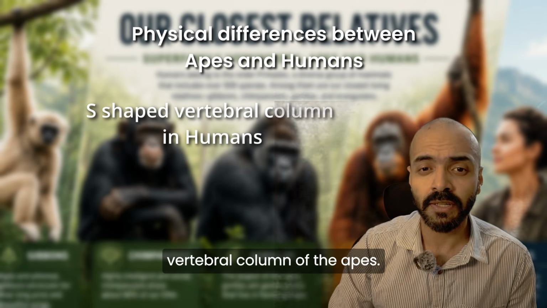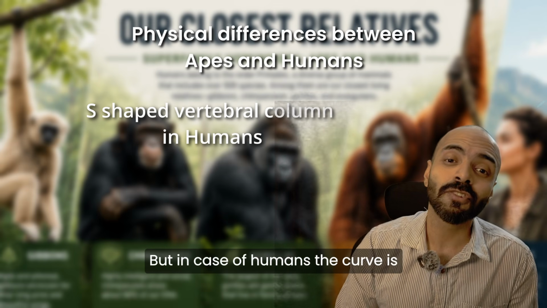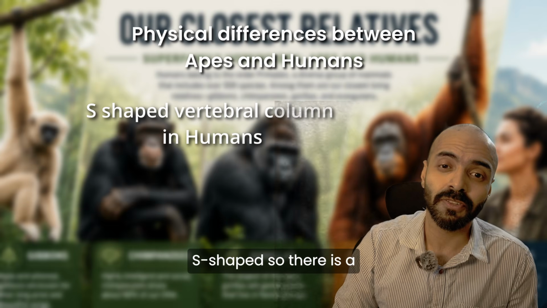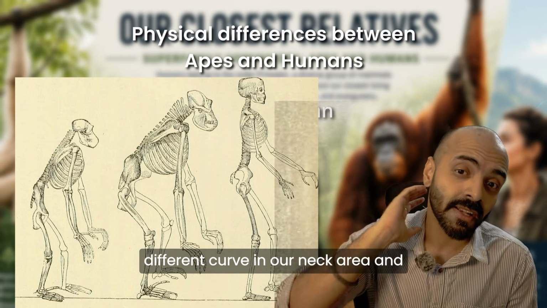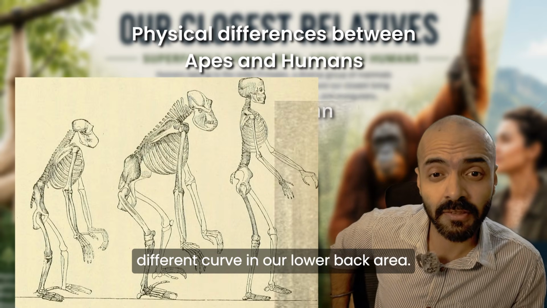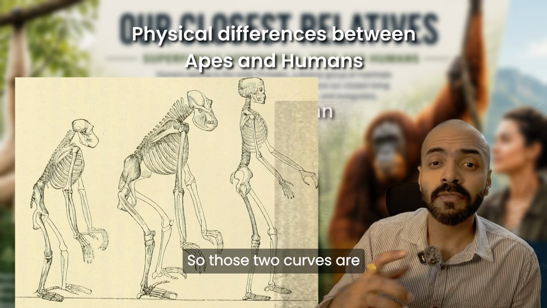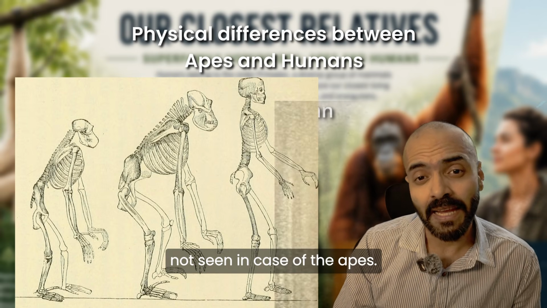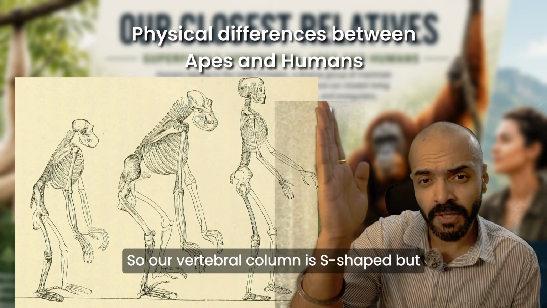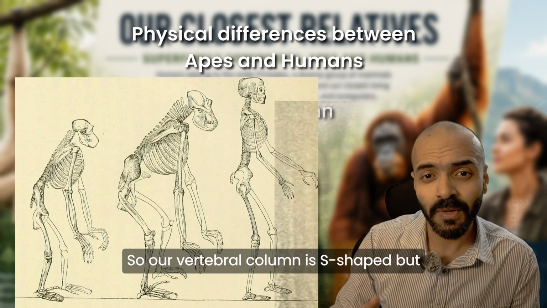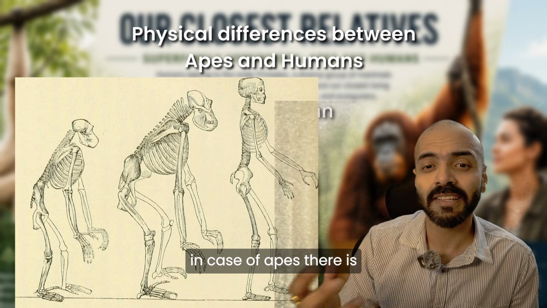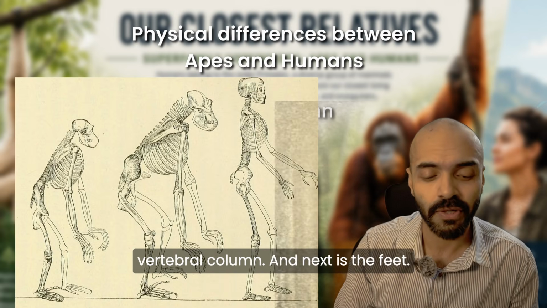But in case of humans, the curve is S-shaped. So there is a different curve in our neck area and a different curve in our lower back area. Those two curves are not seen in case of the apes. Our vertebral column is S-shaped, but in case of apes, there is just one single curve in the vertebral column.